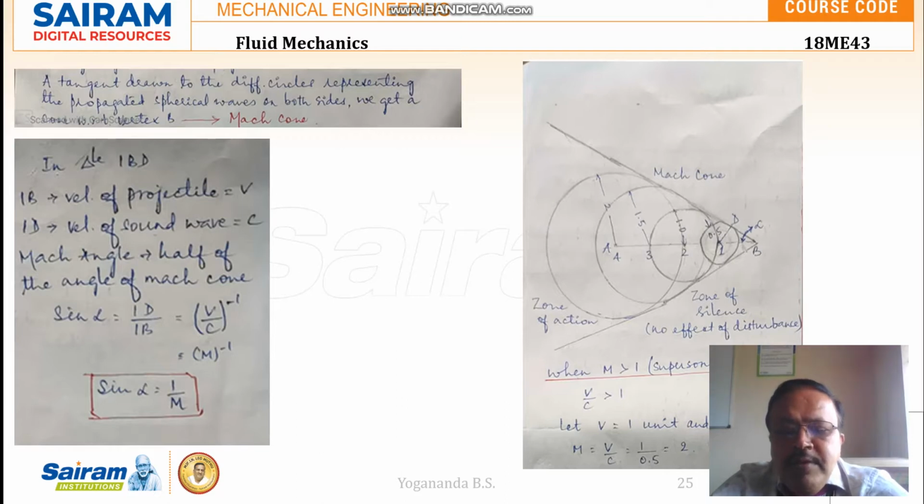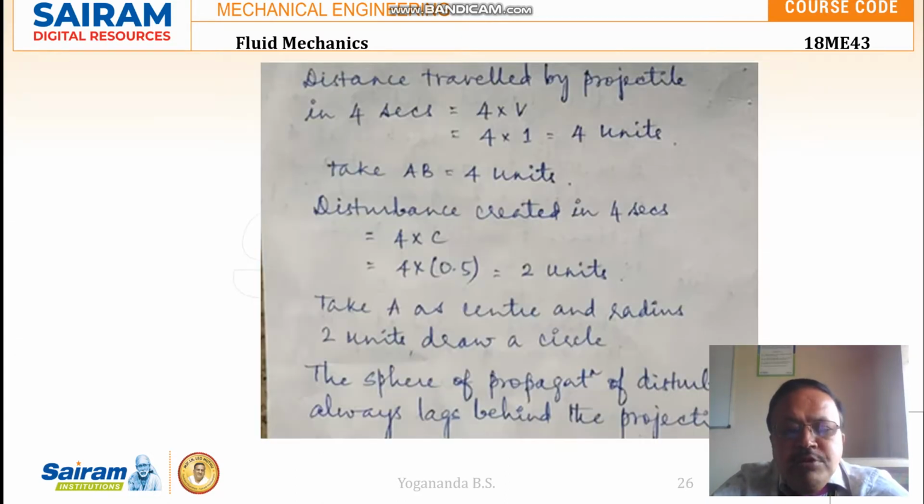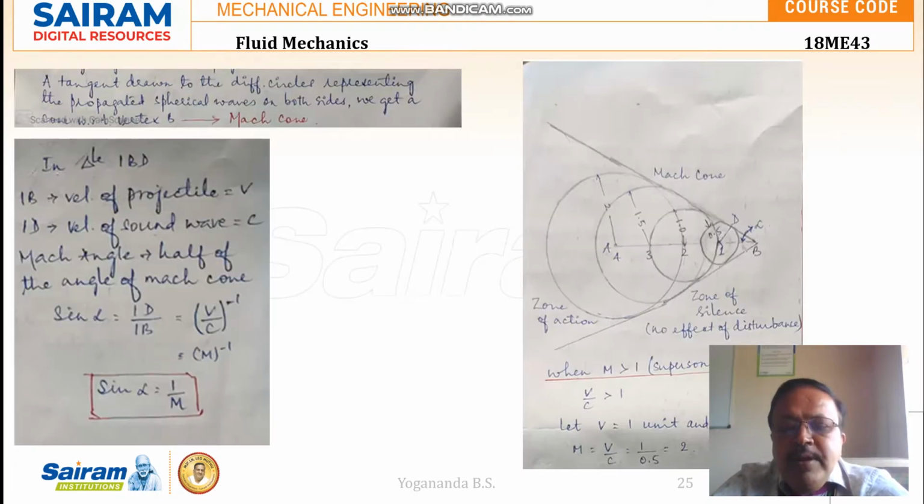From here it is clearly shown that the disturbance wave is lagging behind the projectile. Here this is the zone of silence, that is, no effect of disturbance here. Inside I have the zone of action, with the pressure waves, the disturbance waves.